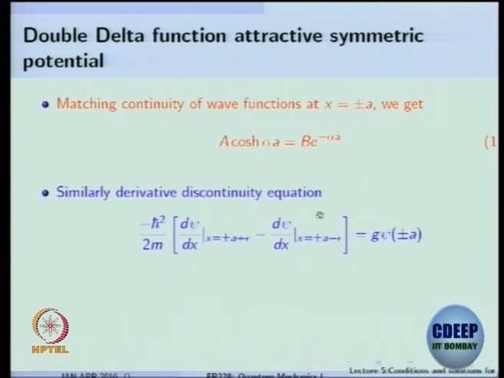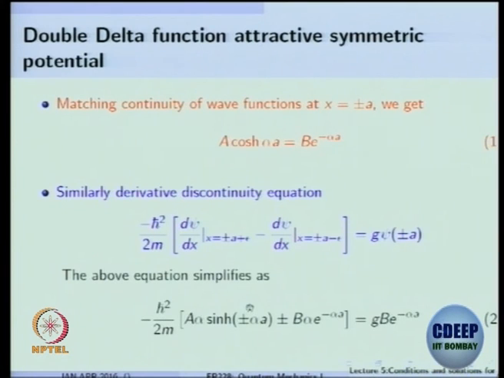But you have this delta function potential, which requires that there is a definite derivative discontinuity. We have seen this. So I'll substitute that definite derivative discontinuity and you will get an equation, where it is the derivative at plus epsilon and similarly the derivative at minus epsilon at the plus or minus a boundary. Is that okay? So you can simplify this with the even solution which I have given. So you get a condition from the derivative discontinuity, an equation.